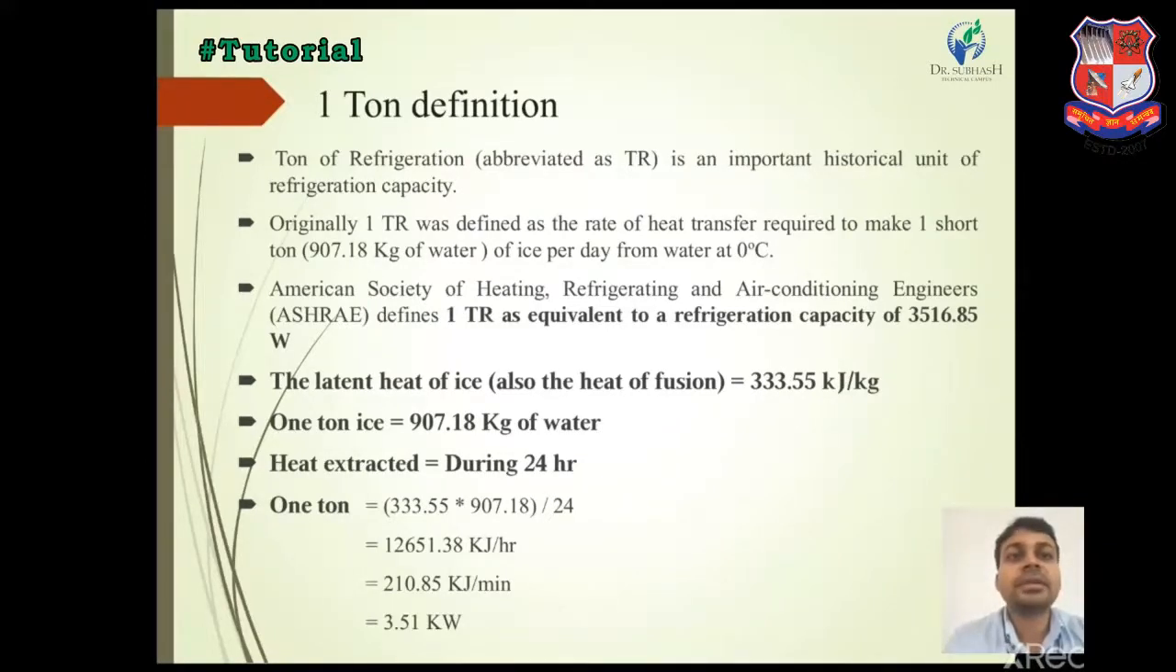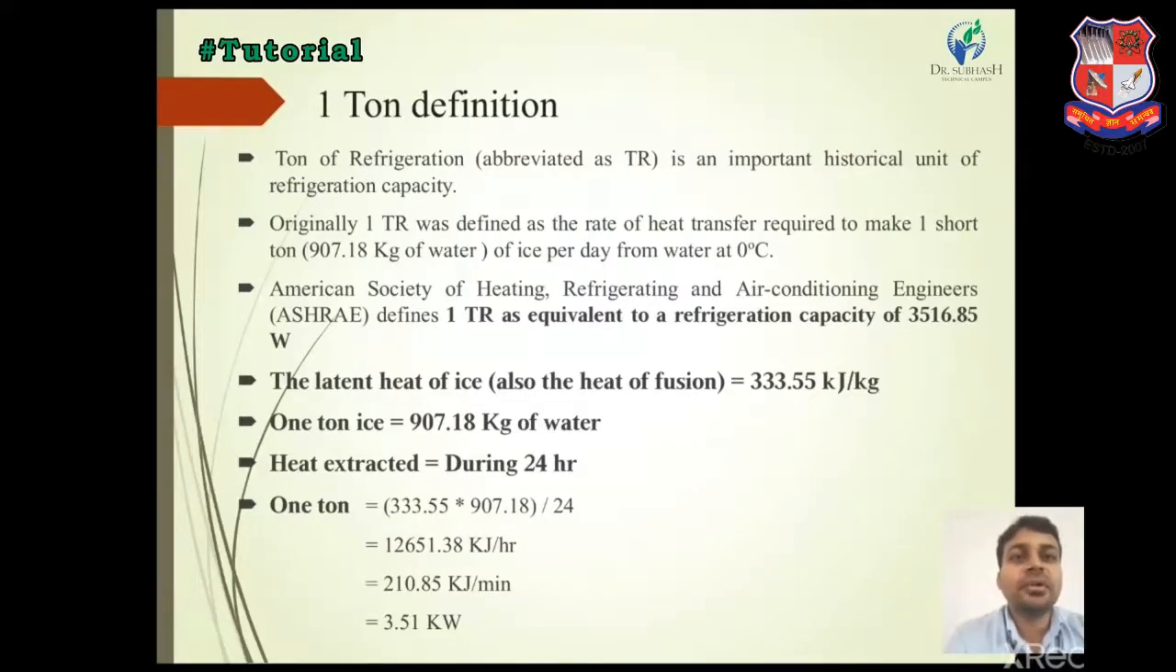1 ton of refrigeration definition. Usually 1 ton of refrigeration is defined as the capacity of melting 1000 kg of ice during a 24-hour duration, from 0 degrees centigrade ice to 0 degrees centigrade water. Here we have to give some definitions. 1 ton of refrigeration is an important historical unit of refrigeration capacity. That means we define the refrigeration capacity in tons.